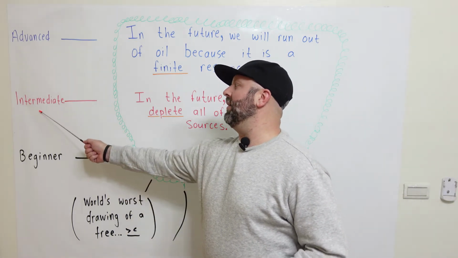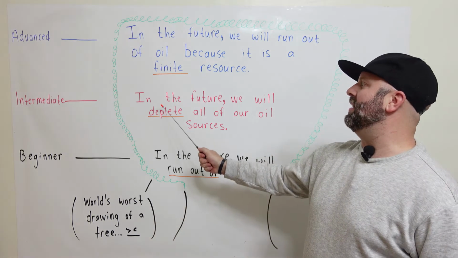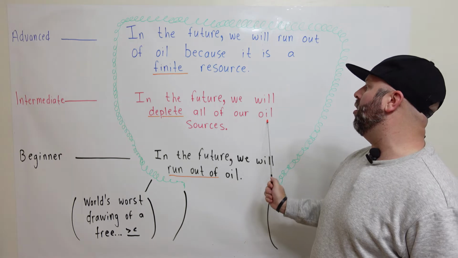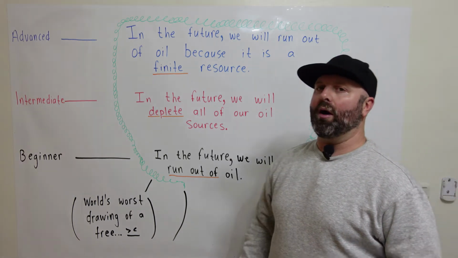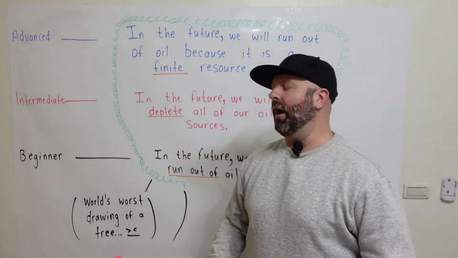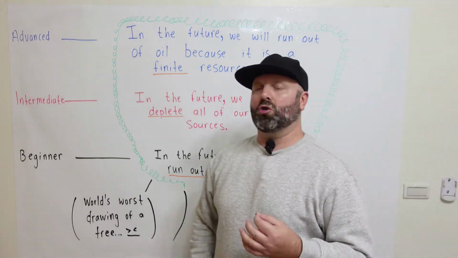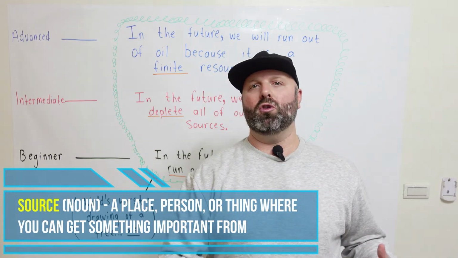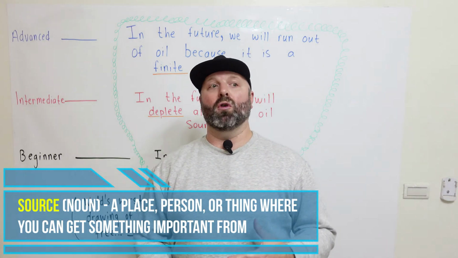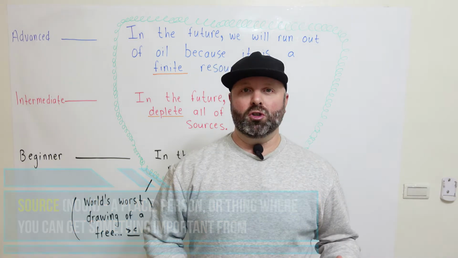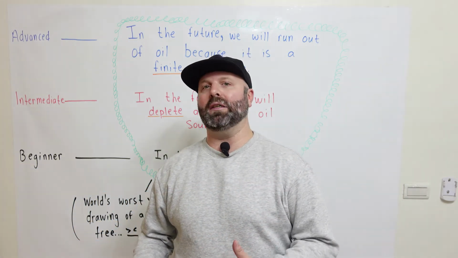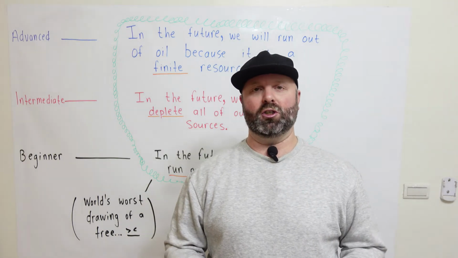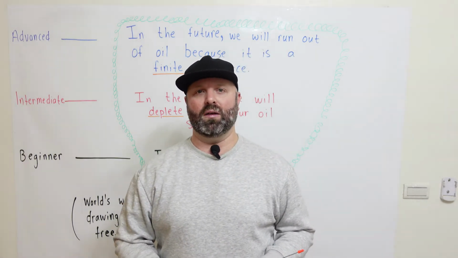Now, let's look at the intermediate sentence here, which is, in the future, we will deplete all of our oil sources. Now, I want to talk about two words here. I'm going to start with the word sources. Sources is a noun, and a source is a place where you get something from. So, for example, an orange is a source of vitamin C. The internet is a source of information, okay? So a source is where you get something.